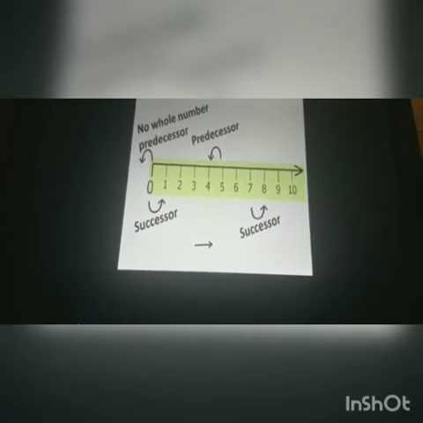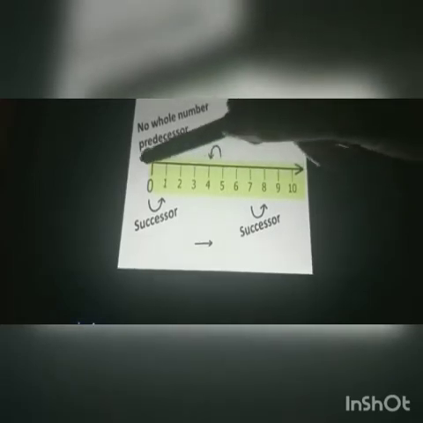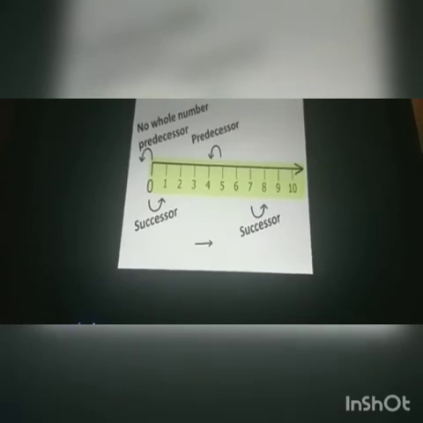Which is the largest valued whole number? If we see, we can keep on increasing the number line infinitely on the right side. So, we can increase this number line to 100, 1000, millions, billions and so on.